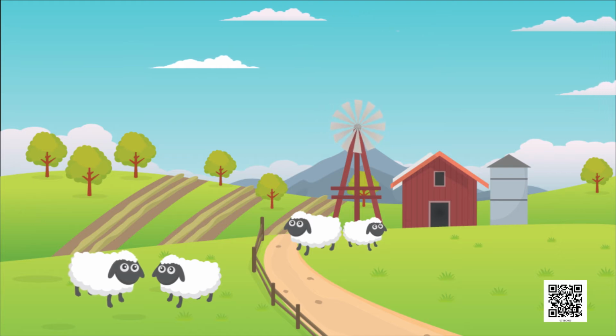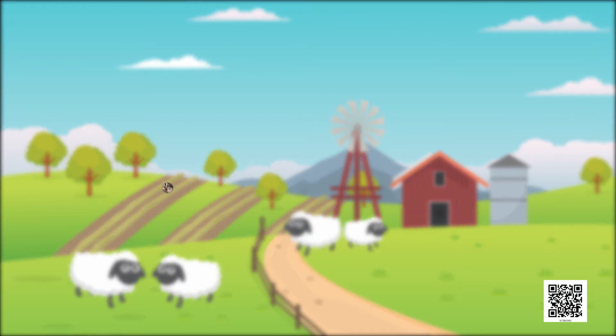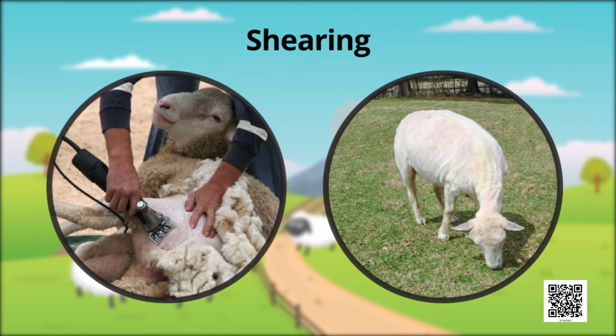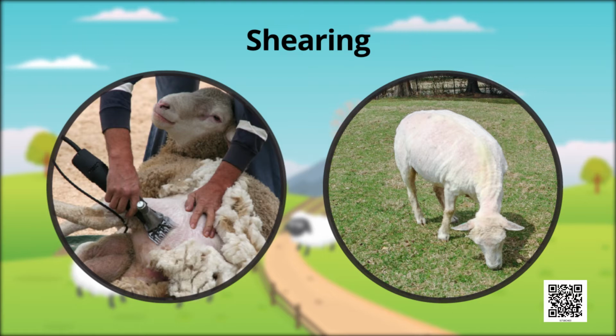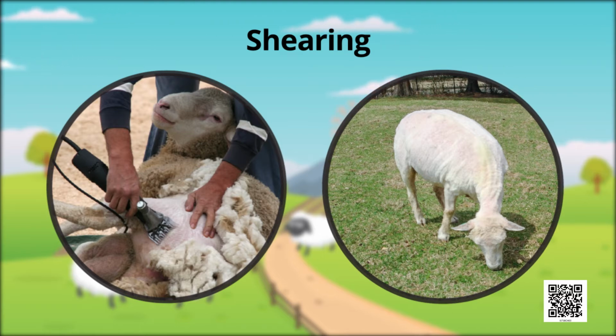The first step is shearing. The process of removing hair from the body of sheep in the form of fleece is called shearing.